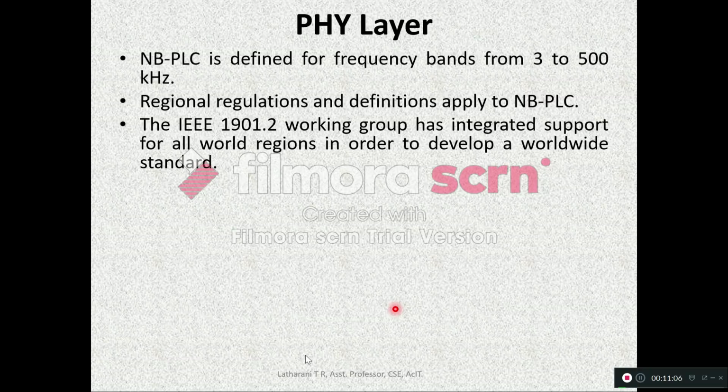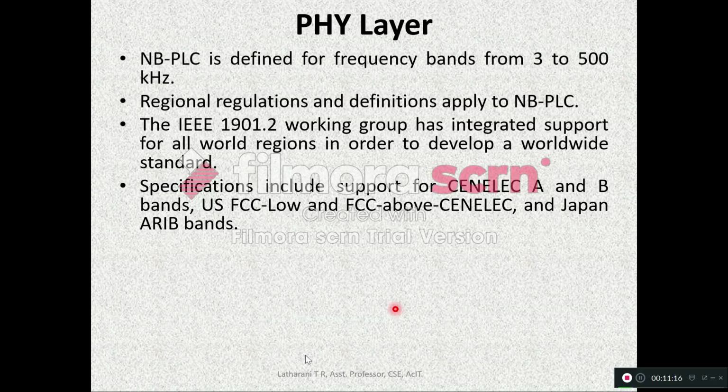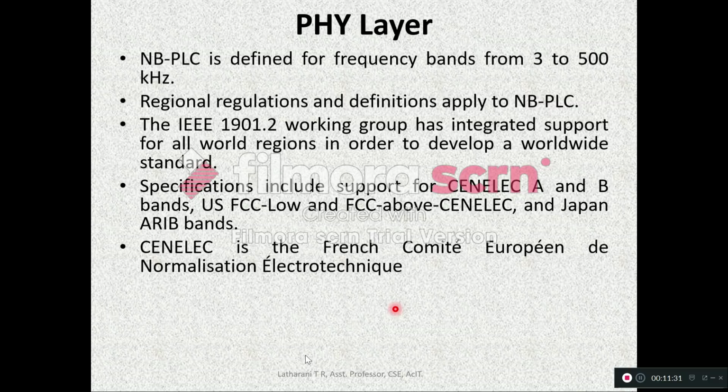The IEEE 1901.2 working group has integrated support for all world regions in order to develop a worldwide standard. Specifications include support for CENELEC A and B bands, US FCC low and FCC above CENELEC, and Japan ARIB bands. We'll see this bands diagram in the next slides.